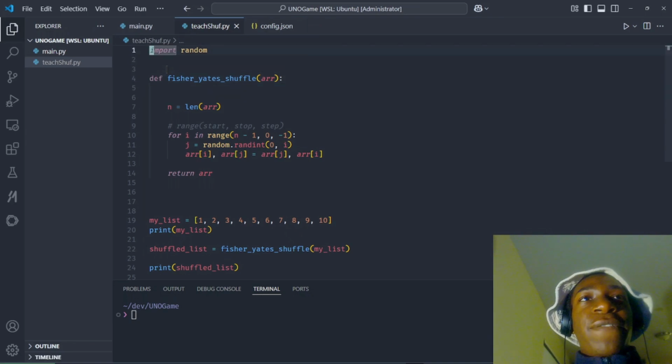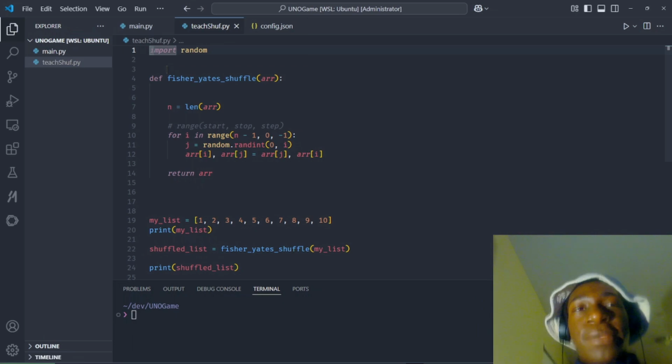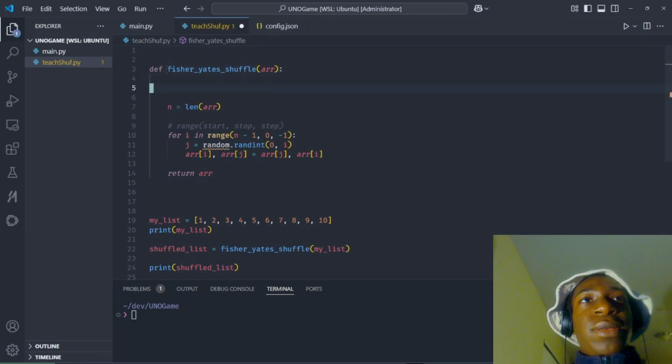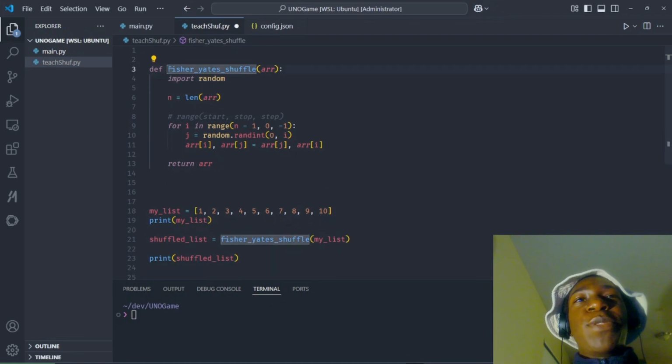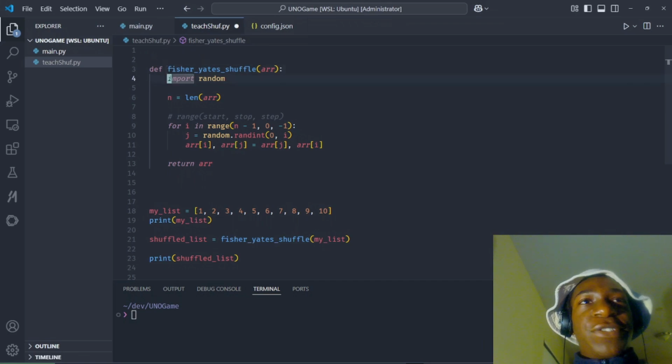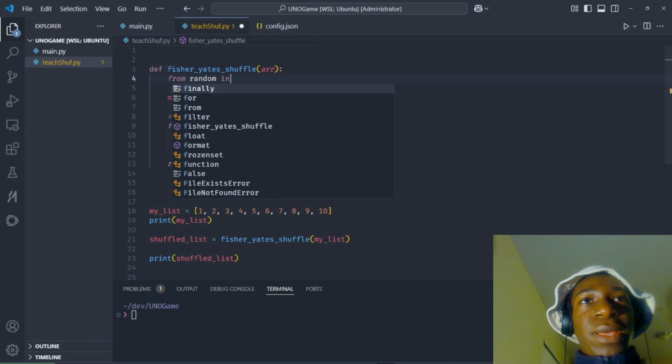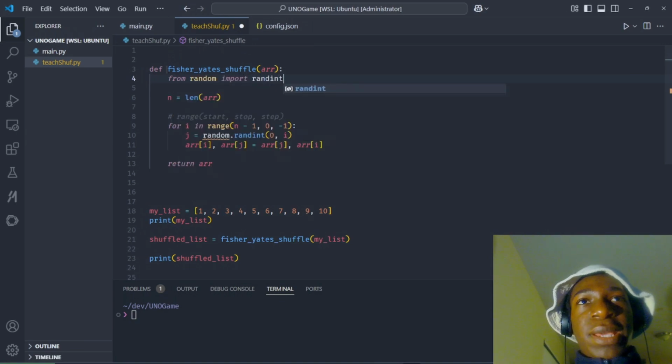We first have to import the random function. We only use it once inside this thing. So sometimes you can import the library within the function. All right. And I think we can even do from random import randint. Let's see if that works. I want to know if that works.